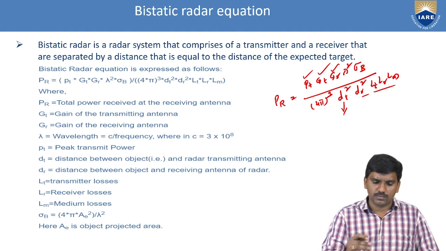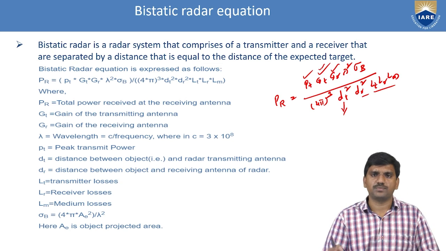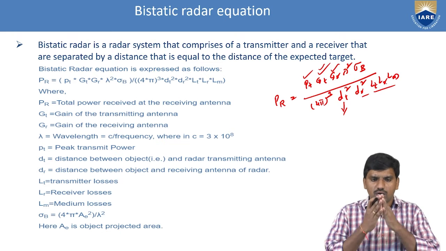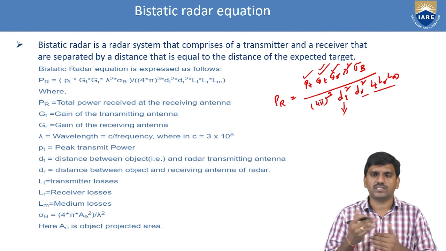But in bistatic radar, the transmitter gain and the receiver gain are separate. So GT into GR, lambda square into sigma for bistatic radar, by 4 pi cube dt square dr square LT LR LM. So this is about the two radar range equations, for monostatic radar and bistatic radar.